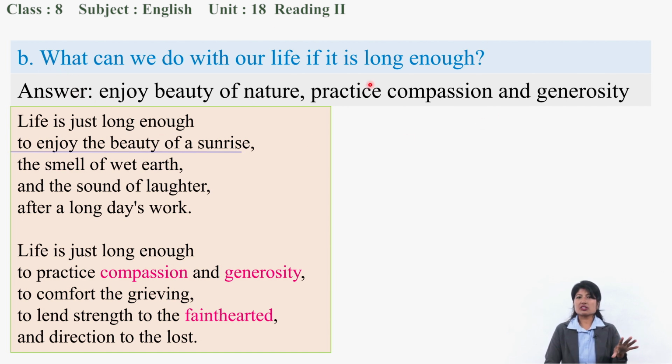So I have not written the whole answer. I have given you the key points. You can take points from here, and either write it in full form or just write the key points. That would be okay.